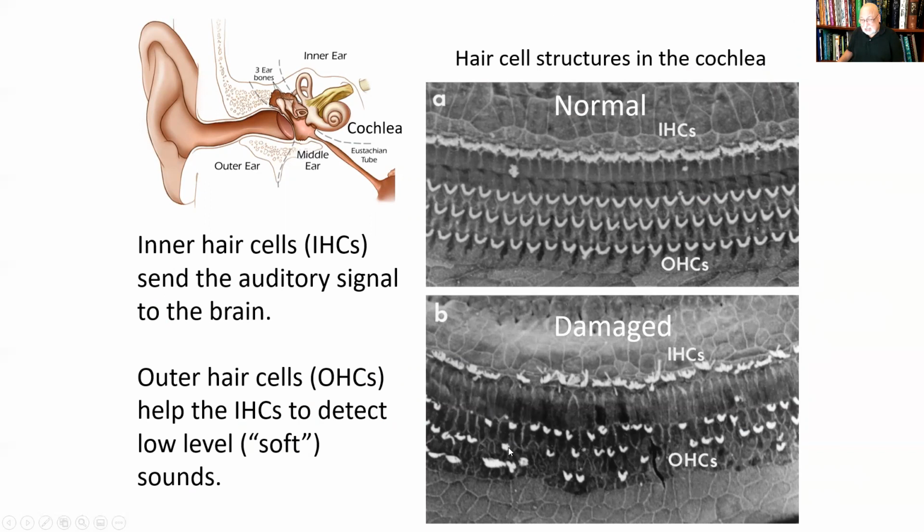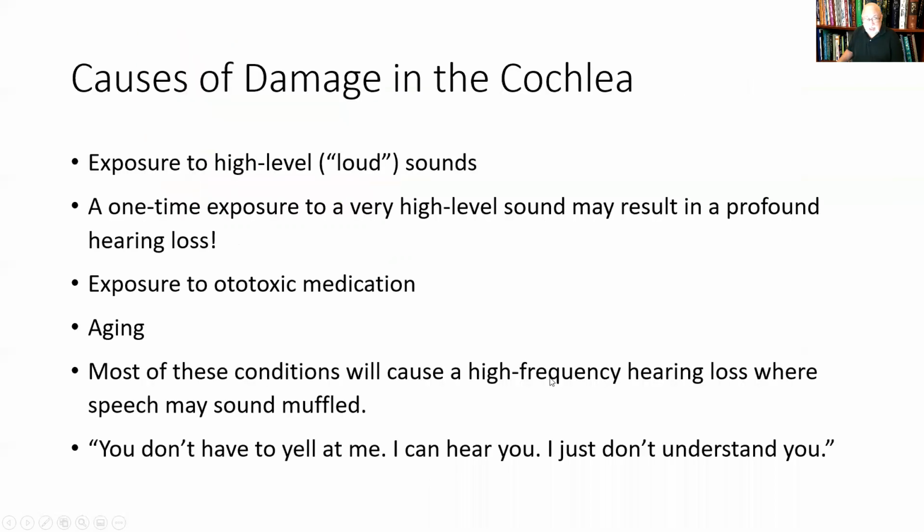So if these stereocilia are not there, they're not functioning, then that signal is not going to get to the eighth nerve, which is mostly connected to the inner hair cells. But recall, if the outer hair cells are not functioning properly, then the inner hair cells will not receive this signal. So exposure to high level or loud sounds, a one-time exposure to a very high level sound, may result in a profound hearing loss. And I've seen this with some of my patients.